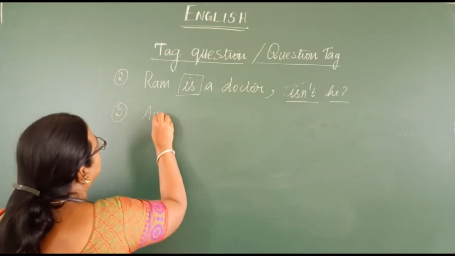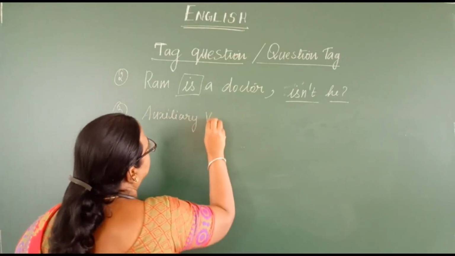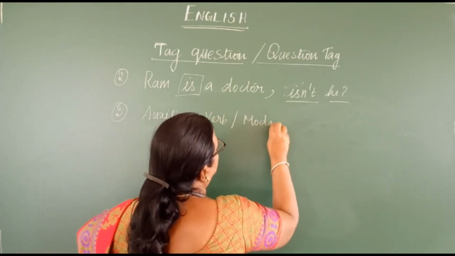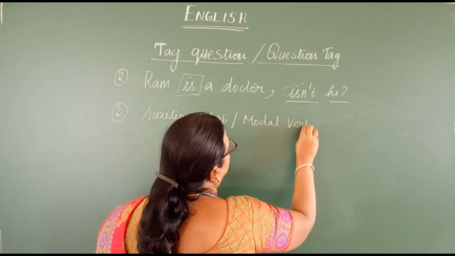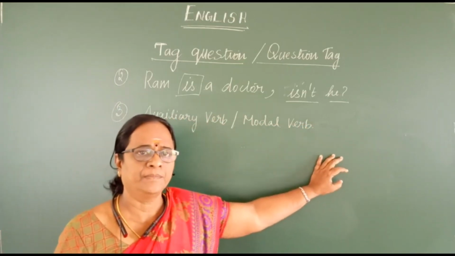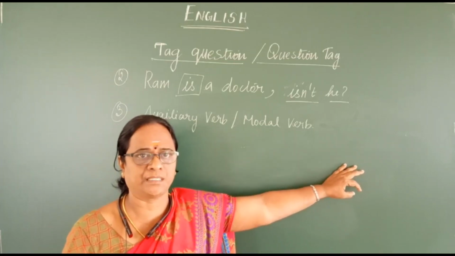See, the auxiliary verb or the modal verb given in a sentence can be used for framing a question tag.